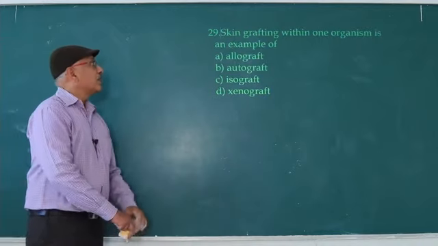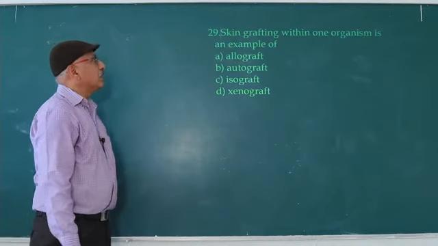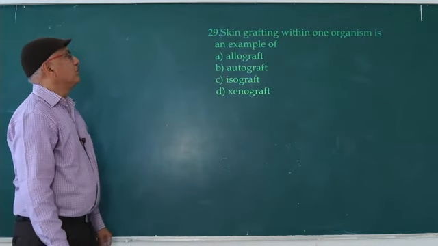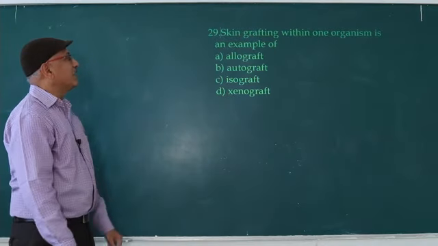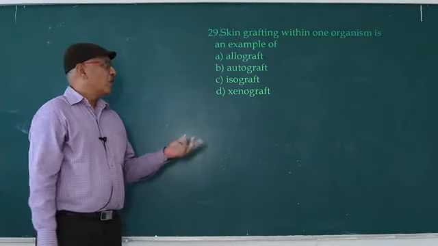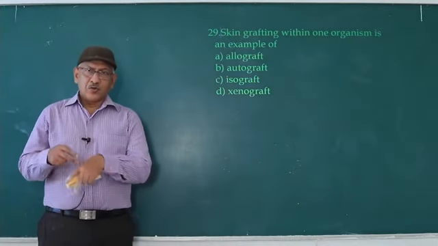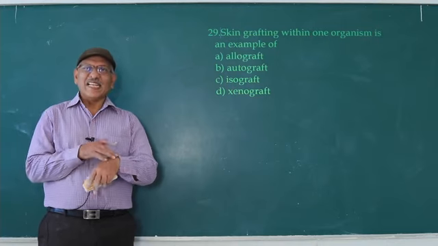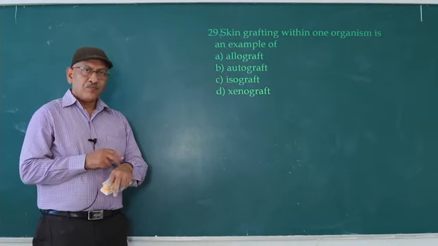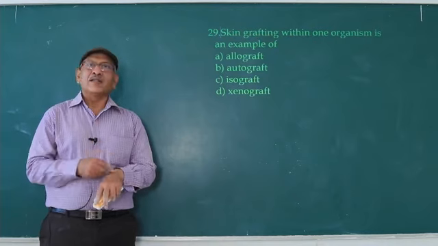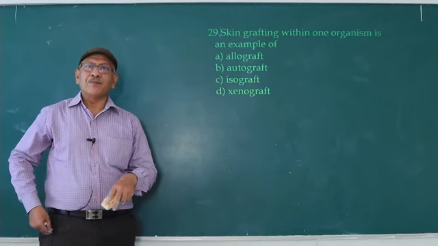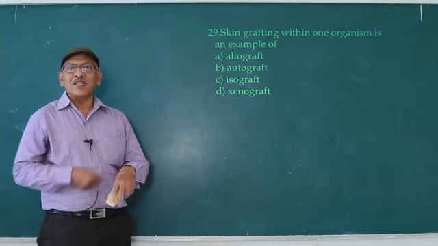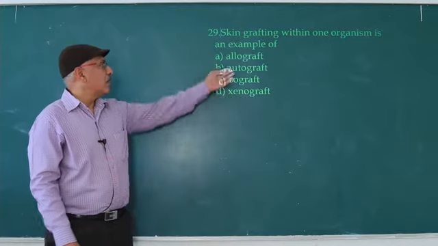Next question, skin grafting within one organism is an example of. Within one organism means, sometimes due to skin burn, for example, in one person skin is damaged near the wrist. At the time they take skin from the thigh region, so they take the normal skin from the thigh region. So this type of transplantation is known as autograft.